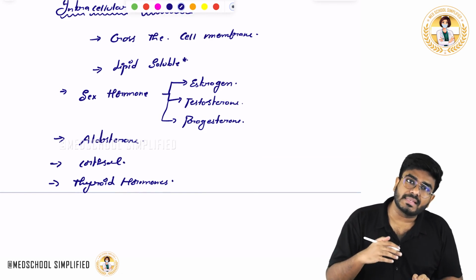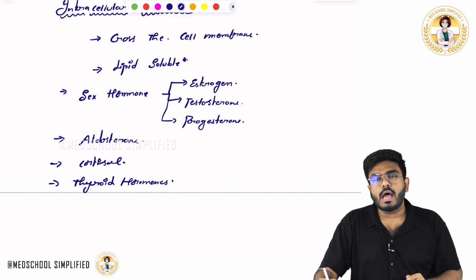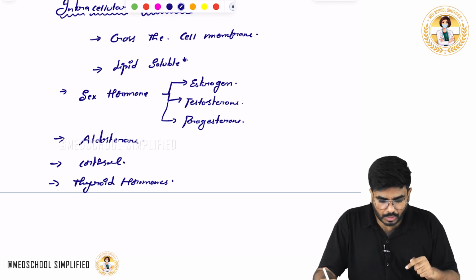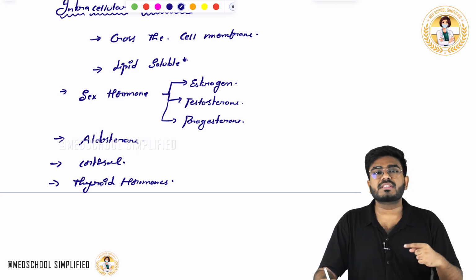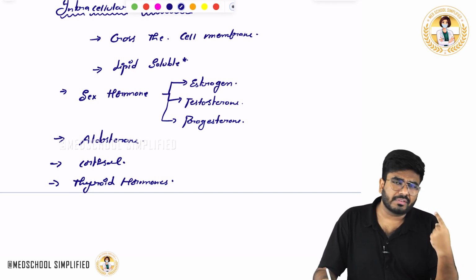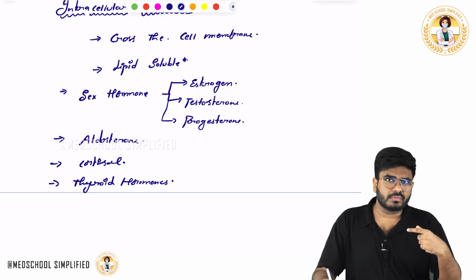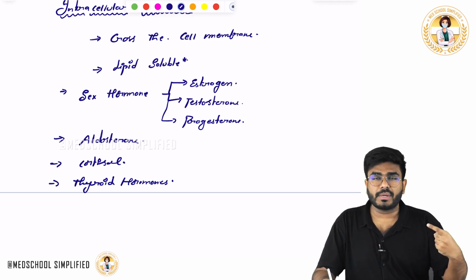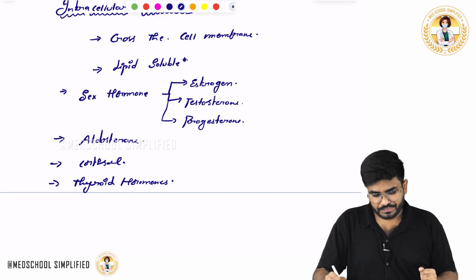They enter into the cell. Okay, they enter into the cell. After entering into the cell, they are going to bind with the receptors, and that hormone receptor complex, okay, the hormone receptor complex is going to cause the activation of the genes which are involved with that. Like they are going to cause the transcription, activation of the genes, transcription followed by translation, and you are going to see the effects.